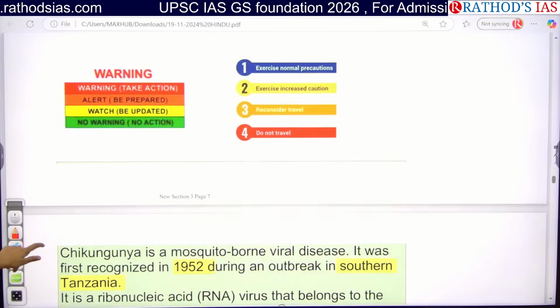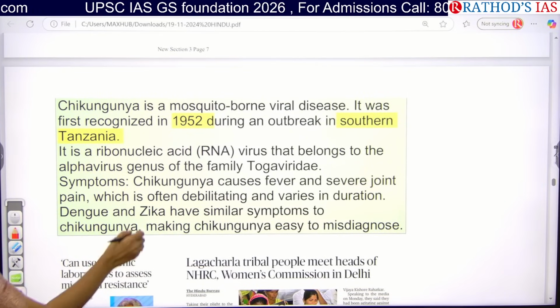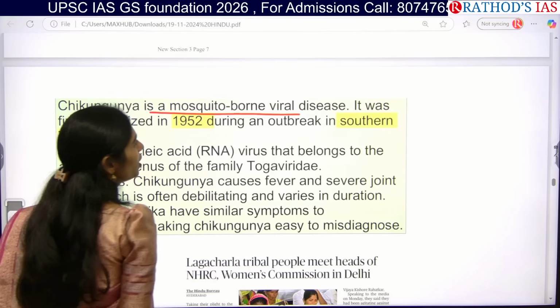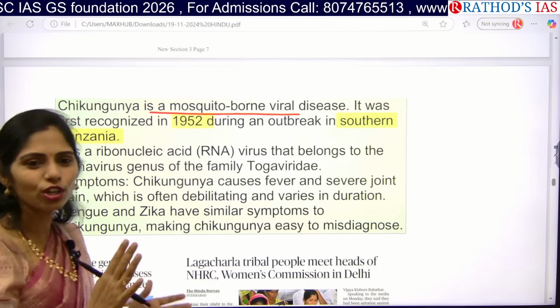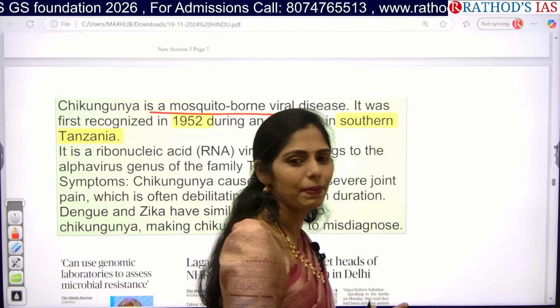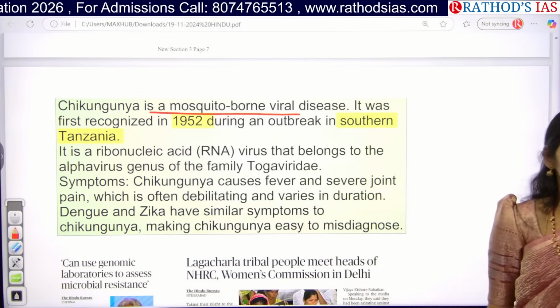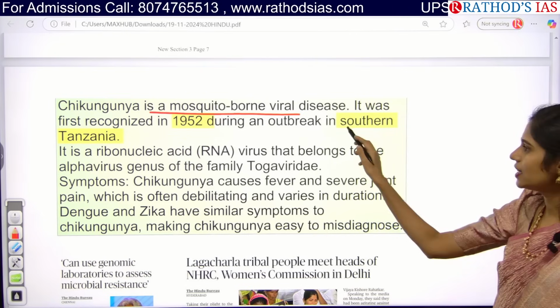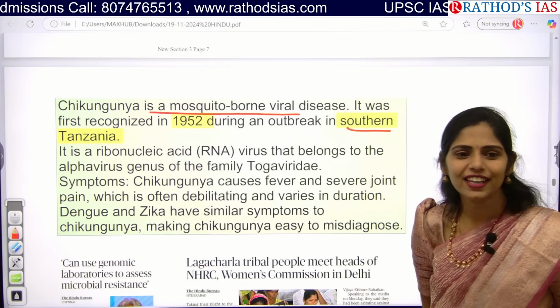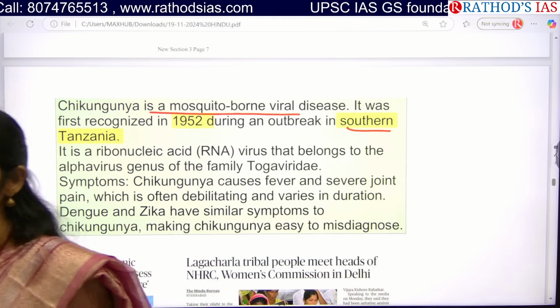Okay. Now let us see some facts regarding this chikungunya. Chikungunya is a mosquito-borne viral disease. So you will be getting questions like, is chikungunya caused by bacteria, parasite, or amoeba? No, it is caused by a virus. In which country was it first identified? That is southern Tanzania. Ravi, where is this Tanzania? In which continent?